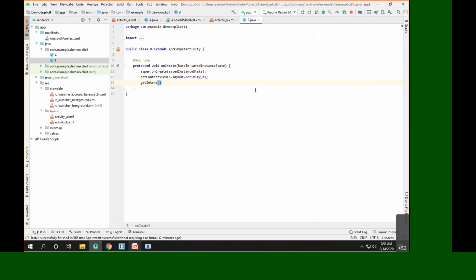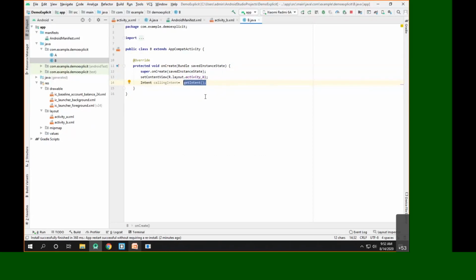So I'll call getIntent. Since it returns the calling intent, we'll assign it to an object, let's say callingIntent. Of course you can give any name here; just to make it understandable, I used the name callingIntent. So Intent callingIntent = getIntent(), which gives me the reference of the intent which called the current activity.